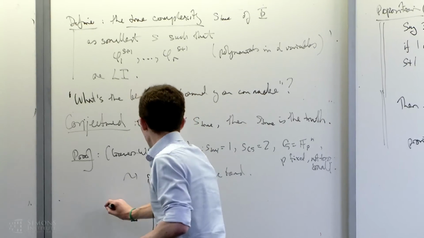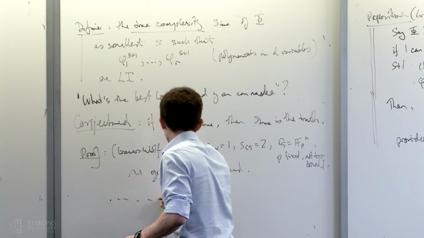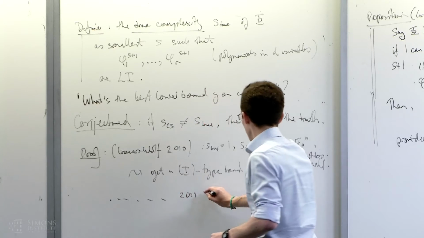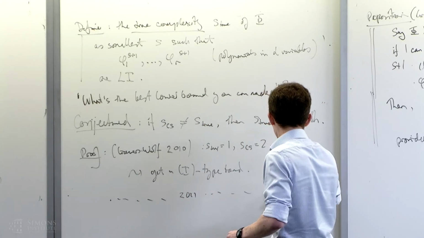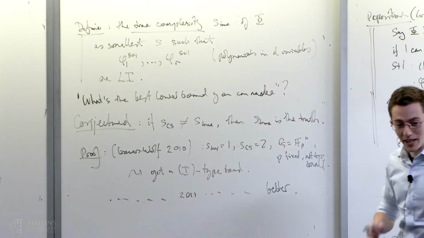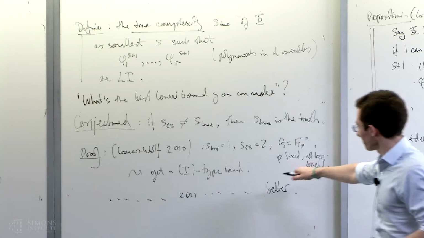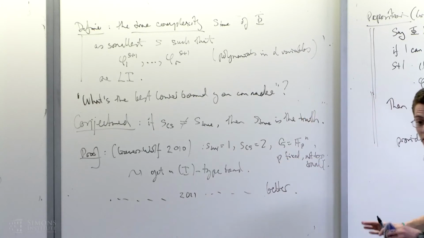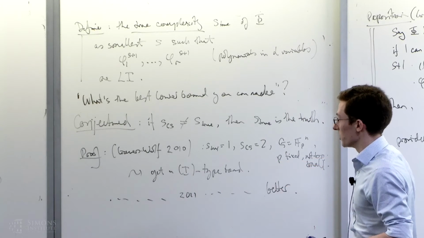There are going to be 4 of them. So Gowers and Wolf, paper 2 in 2011, I think, is basically the same but better. So good they proved it again. Basically the error term you get in this 1-type bound, which I never said anything about it being polynomial or whatever, got quite a lot better in this second iteration.